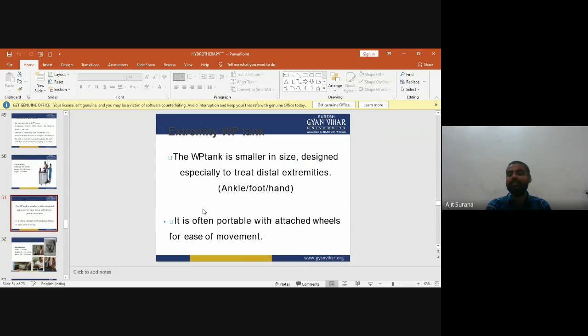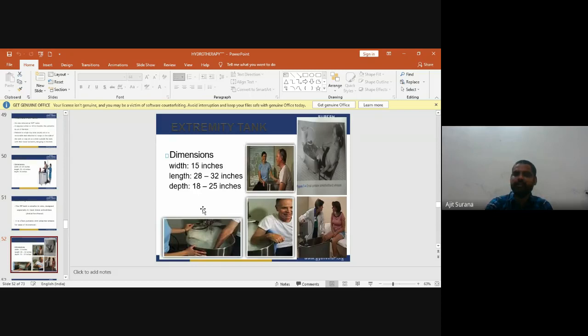These extremity whirlpool tanks are smaller in size, and they are designed mainly to treat the distal extremities like ankle, foot, and hand. They are often portable, with attached wheels for ease of movement. The dimensions of the extremity tank: width is 15 inches, length is 28 to 32 inches, and depth is 18 to 25 inches.